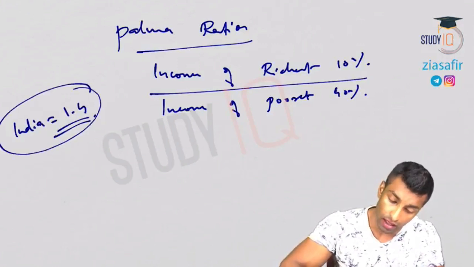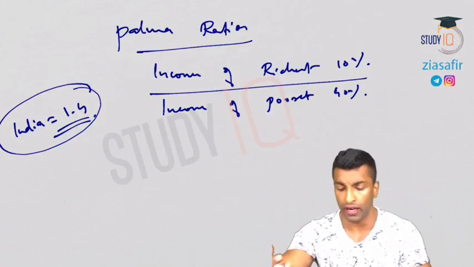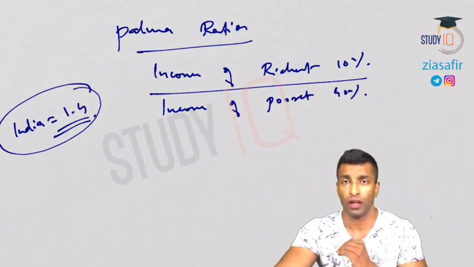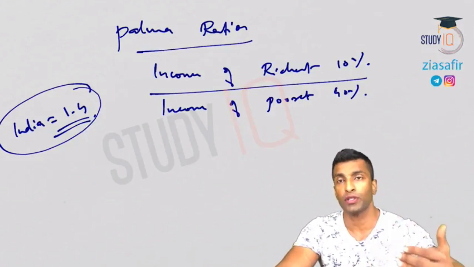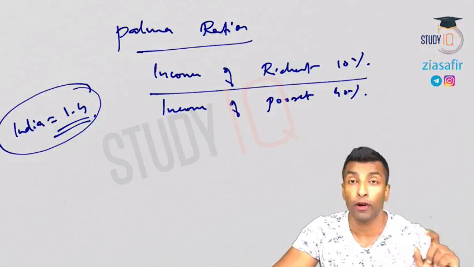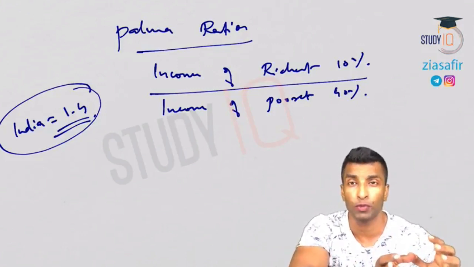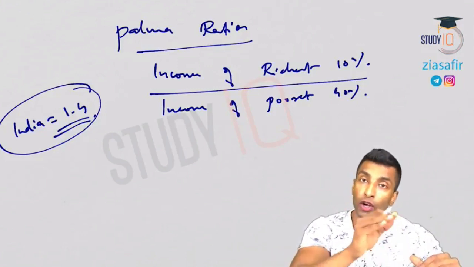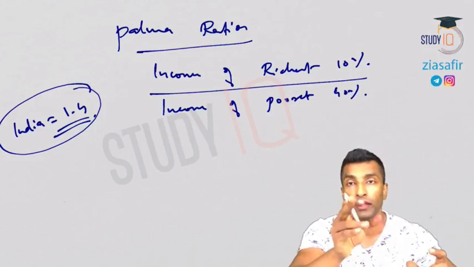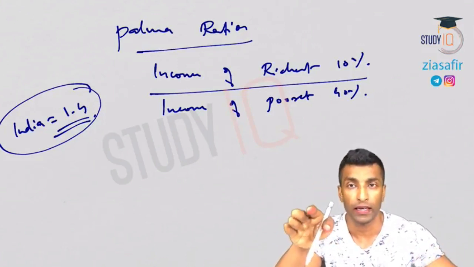What does that mean? How will you interpret India's Palma ratio is 1.4? The interpretation is like this: the richest 10% is earning 1.4 times more than the poorest 40%. So you take the 40% poorest, their income into 1.4 is the income earned by the richest only 10%. That is how you interpret.